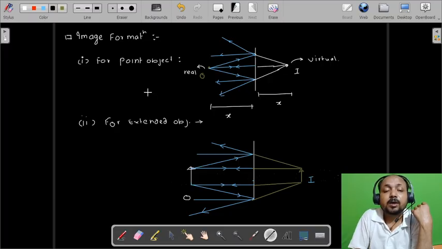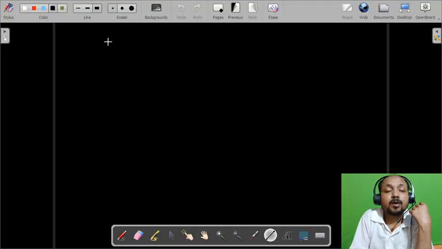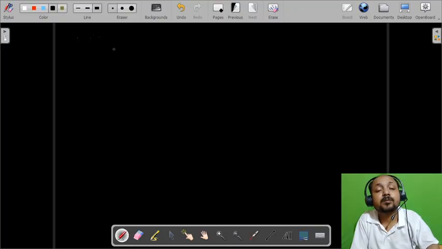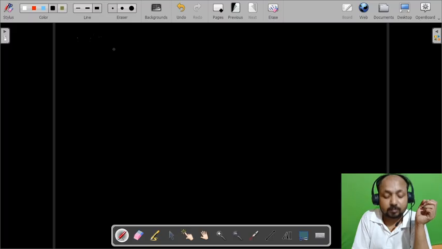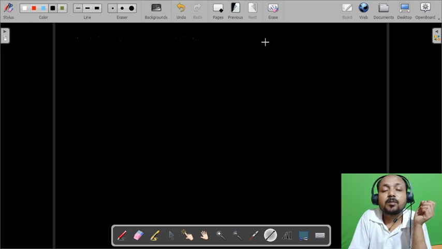Similarly, after that let us learn about lateral objects. For a lateral object the process is the same.